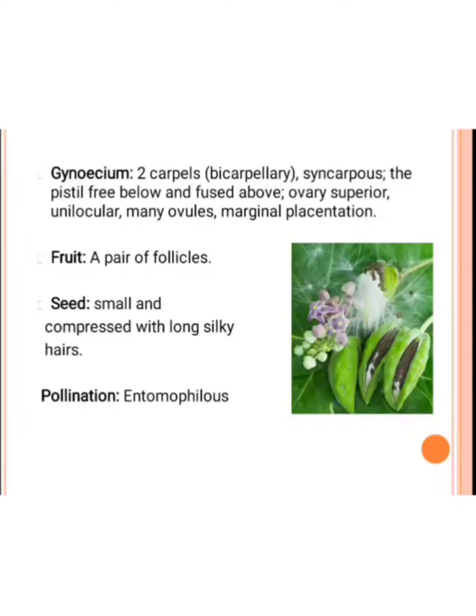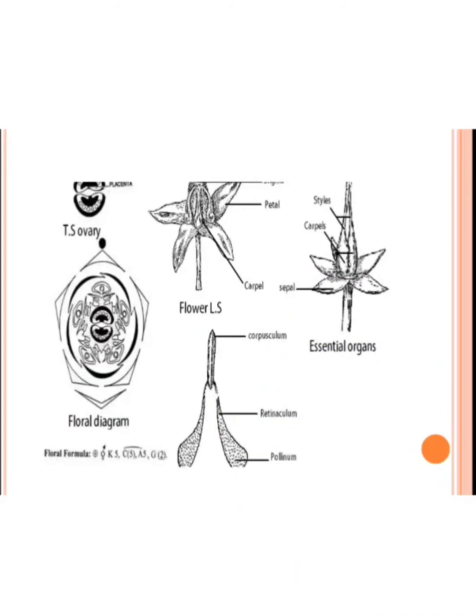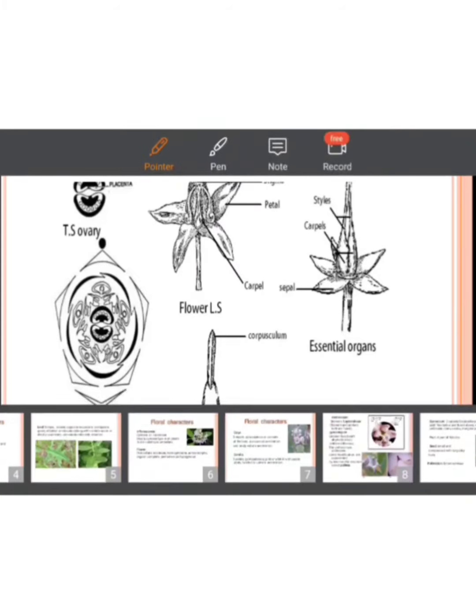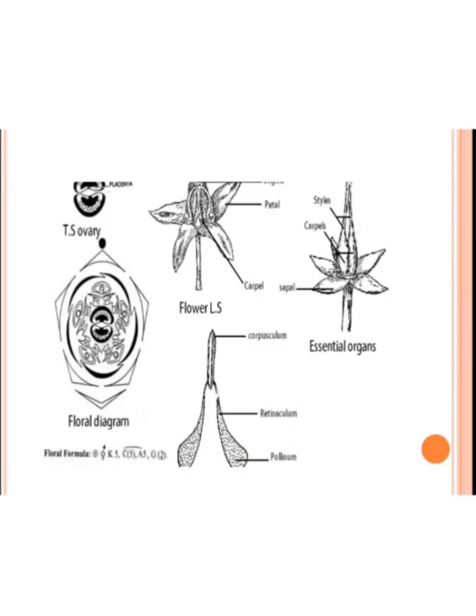Fruit is a pair of follicles. In this figure we saw the seeds, which are small and compressed with long silky hairy structures. The pollination is entomophilous. It means pollination by insects. In this figure, we show the L.S. of the flower. In this, the pollinia are present, then the style, calyx, corolla and petals are present.